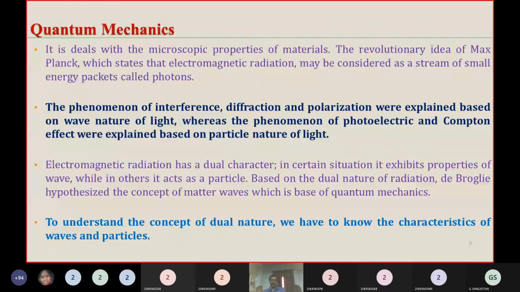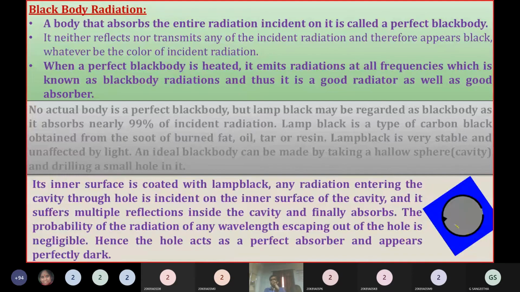Based on quantum mechanics, he explained how an electron behaves like a wave as well as a particle. Next, to understand the concept of dual nature, we have to know the characteristics of waves and particles, how waves behave and how particles behave.